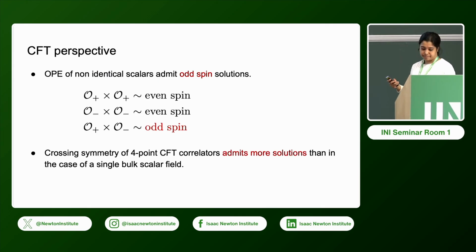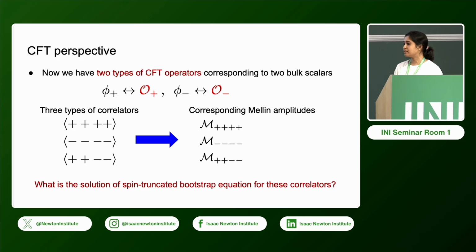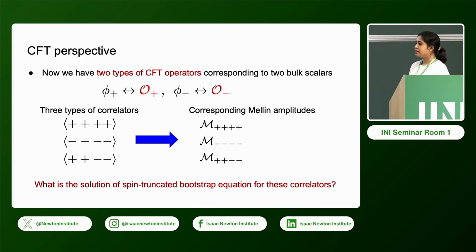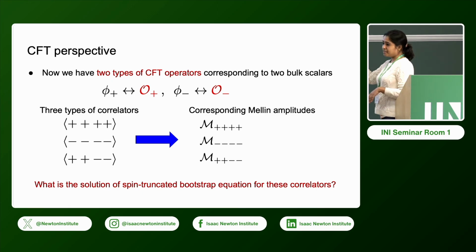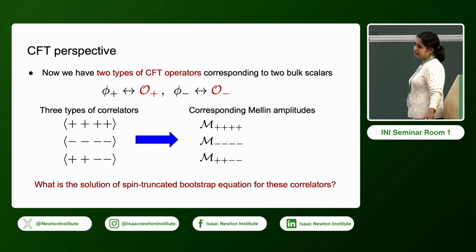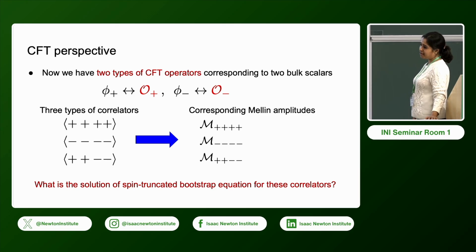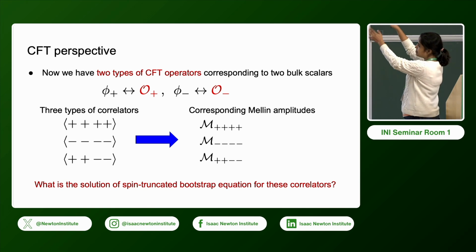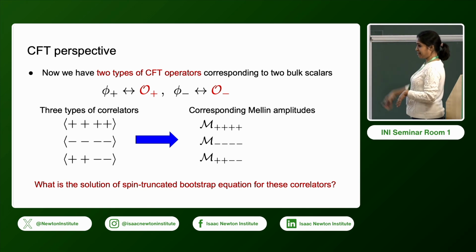Can I ask something about this spin truncation? Yes. So now on the dS side, you start with only phi to the 4, so you keep no other? No, we can. This is just an example. You can also have the higher derivative terms. Okay, but do you have to truncate again once you go to the AdS side, or is the truncation automatic? No, it's not automatic. Okay, you have to truncate. So now we have this CFT side, we also have to truncate. Okay.